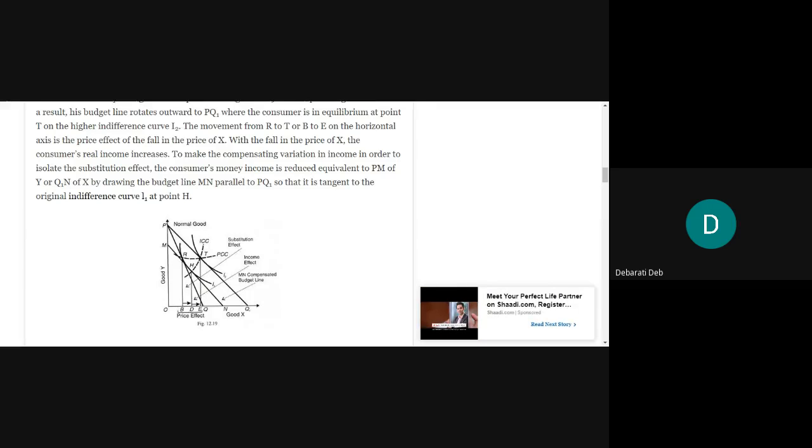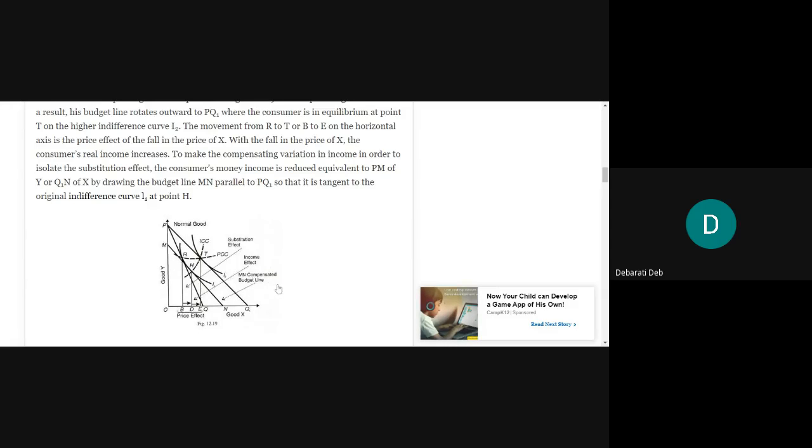Understood? So when the price of X will fall, the budget line of the consumer will increase and it will move towards the right hand side. And now the new budget line will be PQ1. Am I correct? It will be now PQ1.